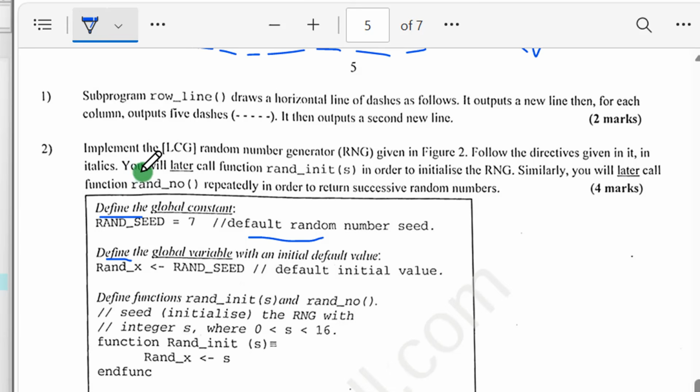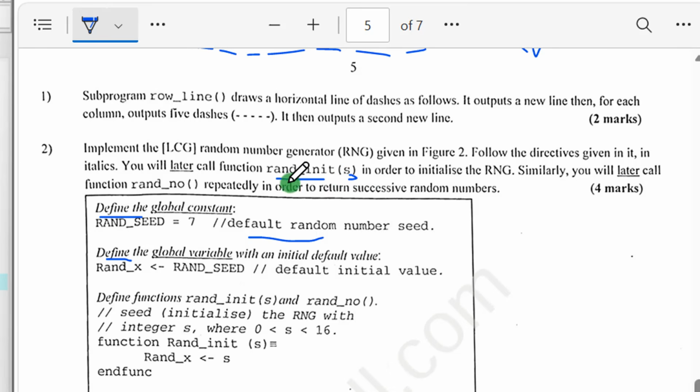Now the continuation says you will later call the function run init. Run init is taking what in parameter? S. Don't think that S here is the plural of init. No, this is the name of a function, and in brackets it is taking S, which is just a parameter. If S is an integer, you will declare int S inside.